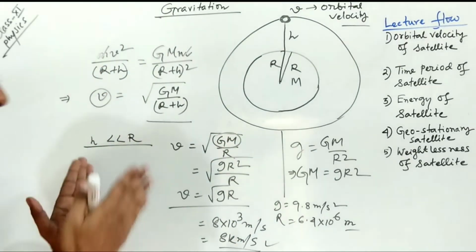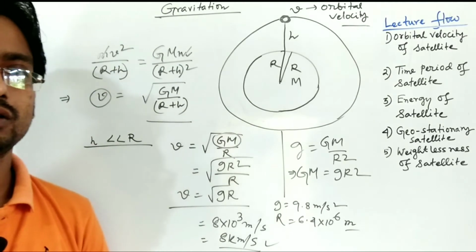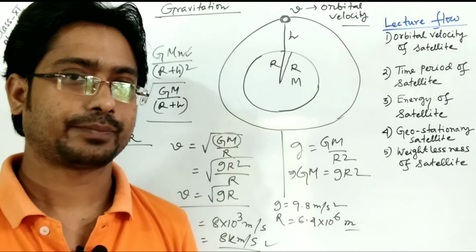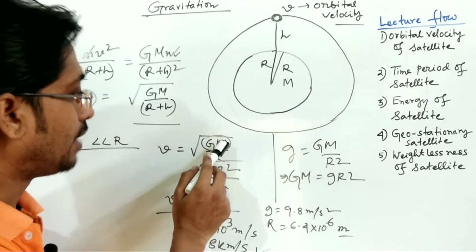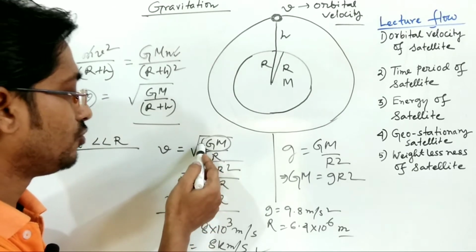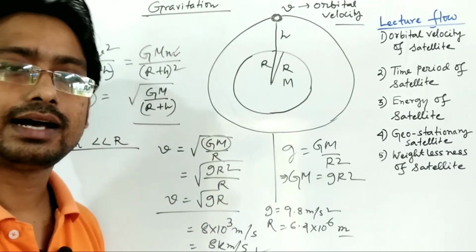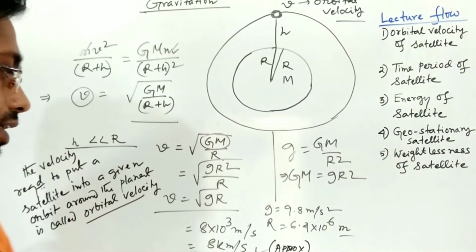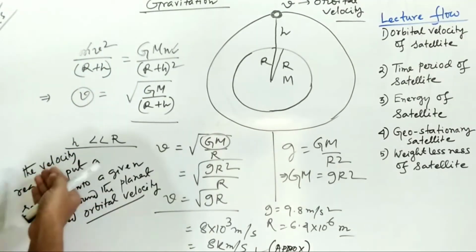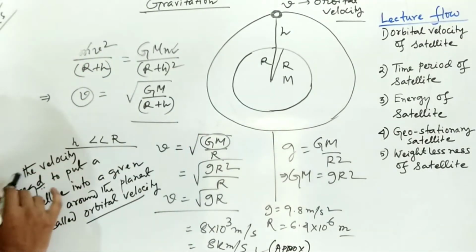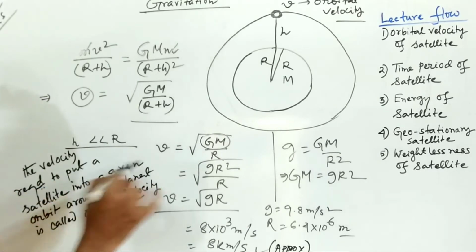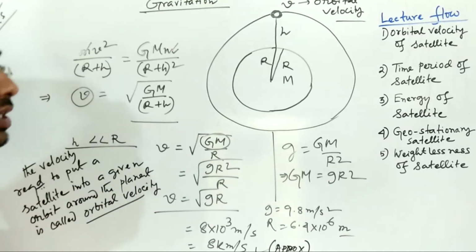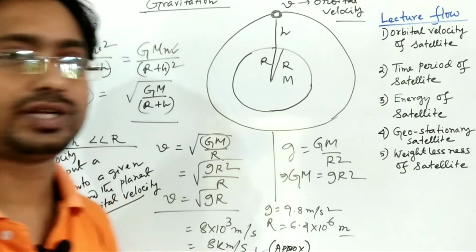Here you can see the orbital velocity does not depend on the mass of the satellite we have launched. It only depends on the mass of the Earth, the universal gravitational constant, and the height of the satellite from the center of the Earth. 8 kilometers per second is approximate, and this is the definition of the orbital velocity. The velocity required to put a satellite into a given orbit around the planet, here the Earth, is called orbital velocity. Now we'll go to the second topic, that is the time period of the satellite.